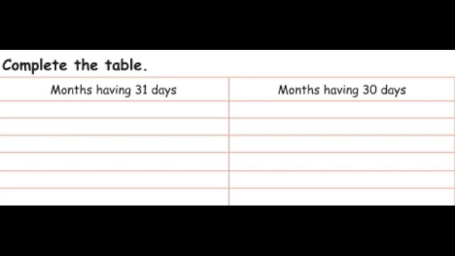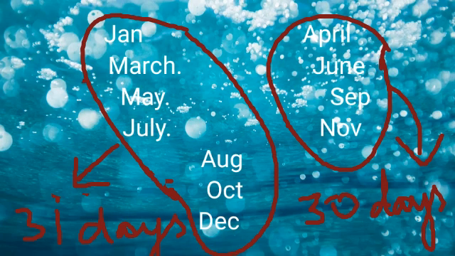Yes? Are you all completed? Let's check the answer now. Months having 31 days are January, March, May, July, August, October and December.